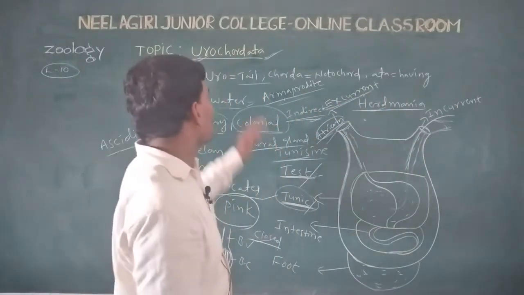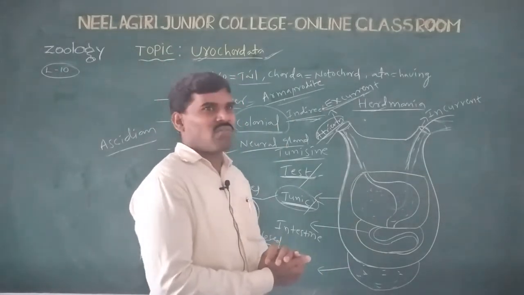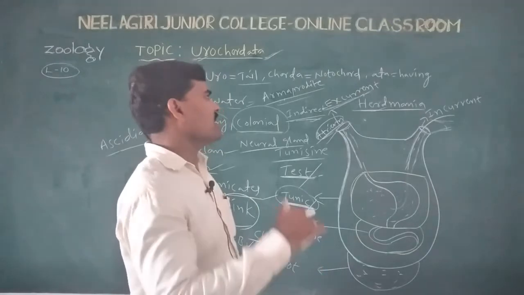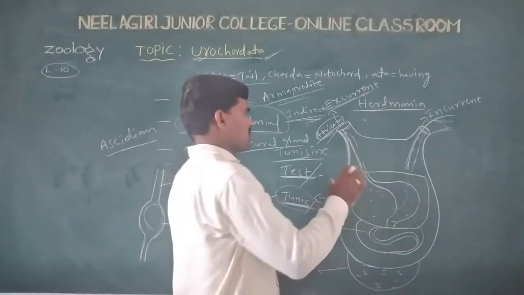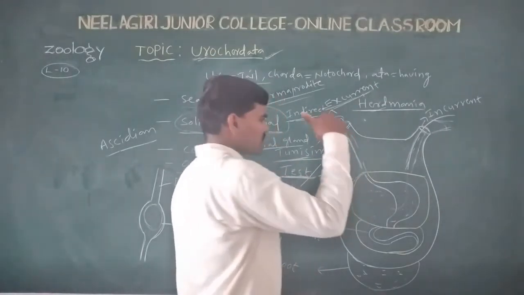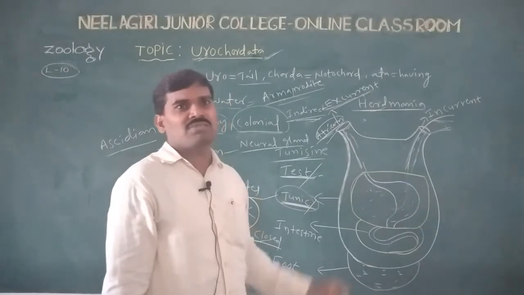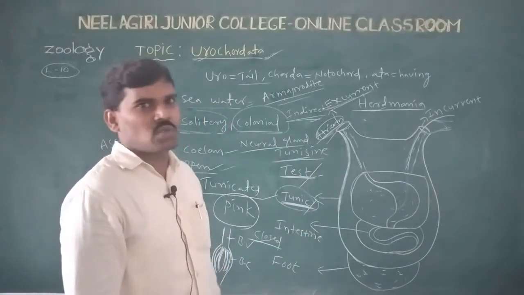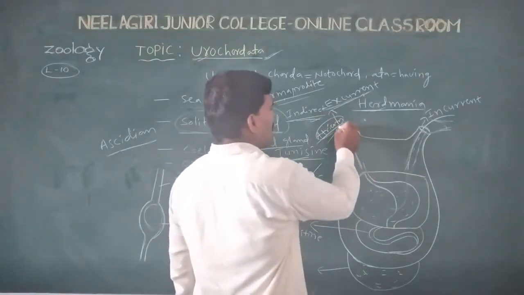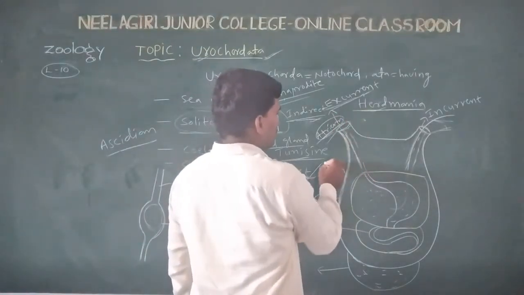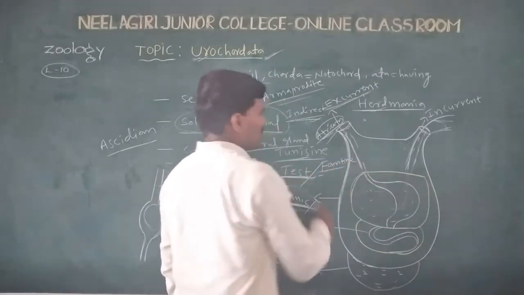In urochordate animals, excess water is at times expelled outside like a fountain jet.